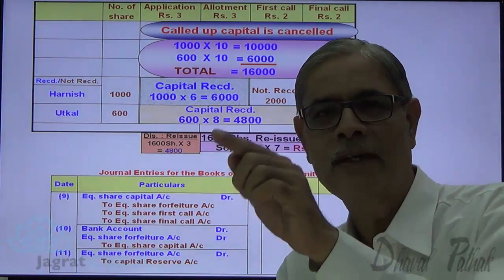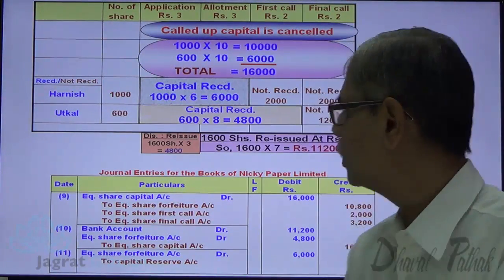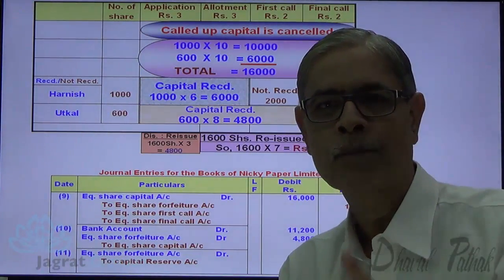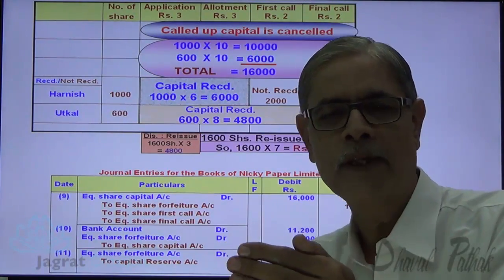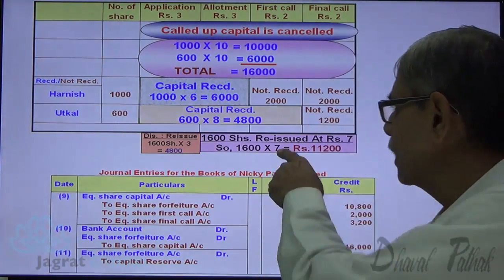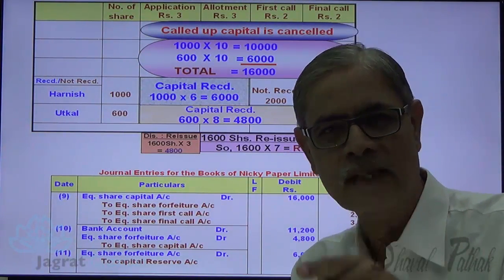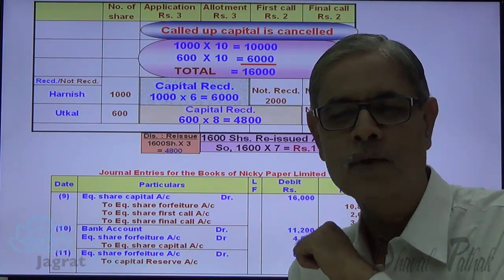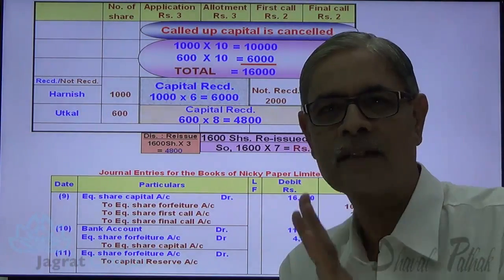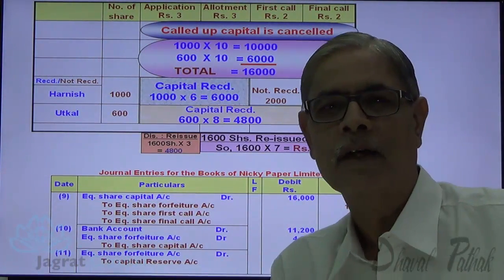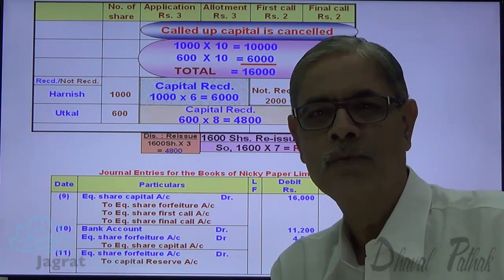That is the reason for receipt of this 11,200 rupees. Shares forfeited are required to be reissued. On reissue, I got 11,200. So what is the reason for getting 11,200? The reason is not received 5,200. So this 11,200 minus 5,200, that difference is 6,000. That is transferred to capital reserve. This is another way to explain transfer to capital reserve.